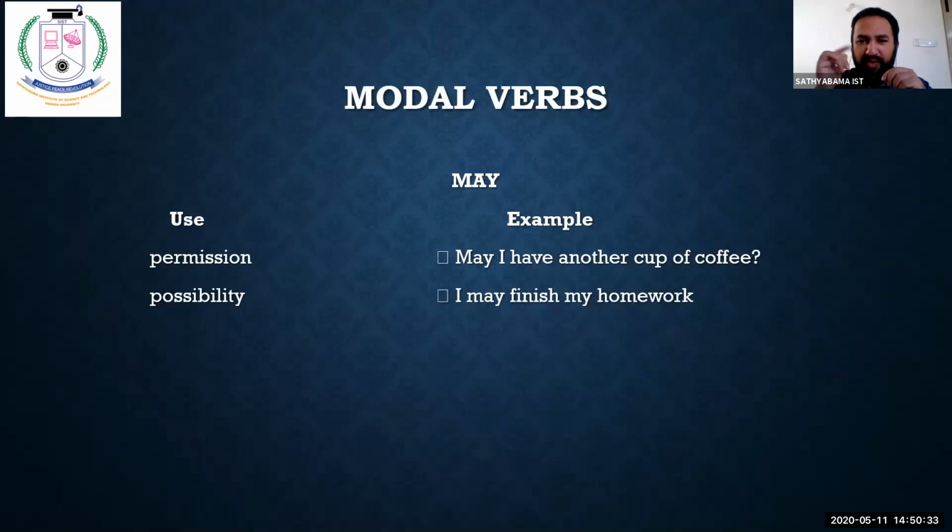Possibility. I may finish my homework in the next 2 hours. It's possible, right? If there is no disturbance, no phone call, no disturbance from your friends or from your family members, you will be able to complete it, right? So you are telling it's possible. You may be able to complete the English assignments that I have given you in the next 2 hours if there is no disturbance. Am I right? So the word may can be used as a permission as well as possible.